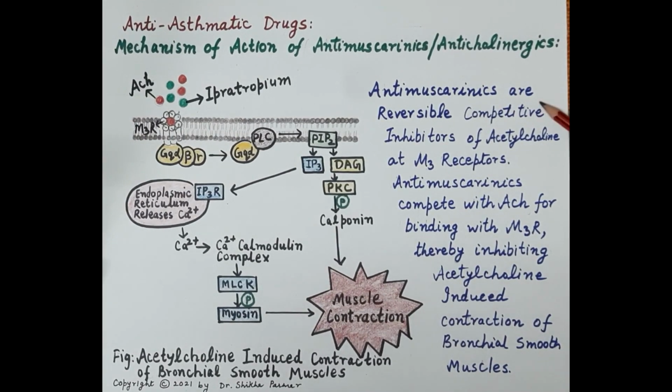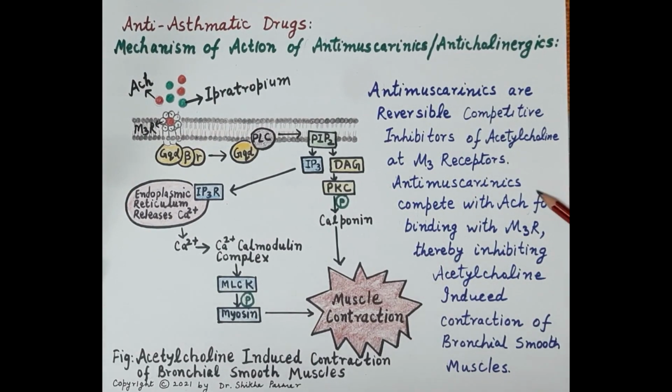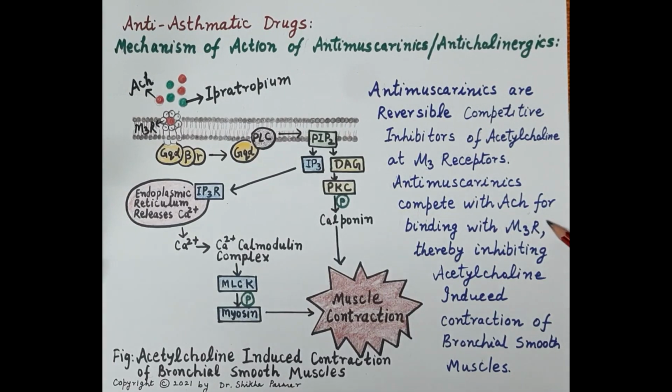Antimuscarinics are reversible competitive inhibitors of acetylcholine at M3 receptors, and these antimuscarinics, for example ipratropium, compete with acetylcholine for binding with muscarinic M3 receptors, thereby inhibiting acetylcholine induced contraction of bronchial smooth muscles. And this is how antimuscarinics or anticholinergics induce bronchodilation.